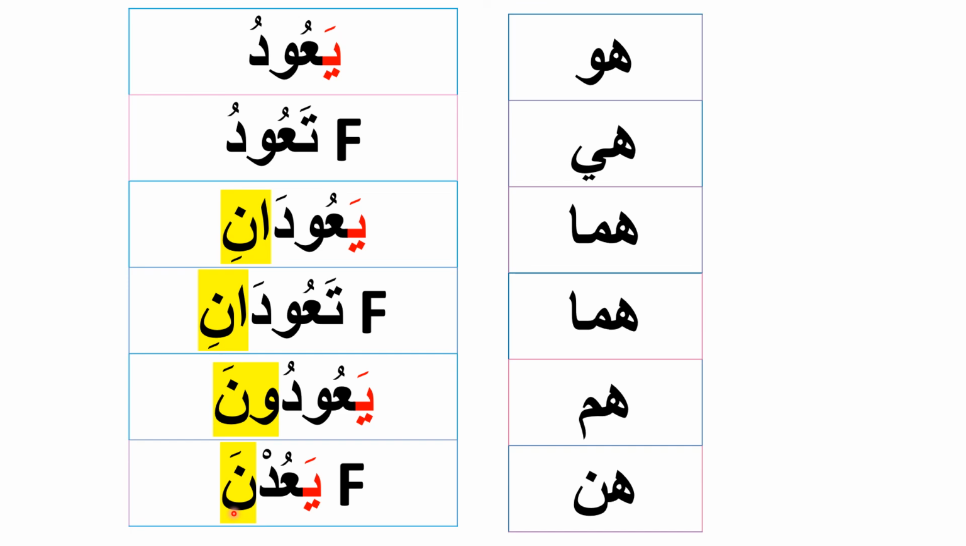Feminine plural. In general, the letter ya at the beginning of the verb is a prefix that indicates and means you are talking about someone. هو يعود. He comes back.